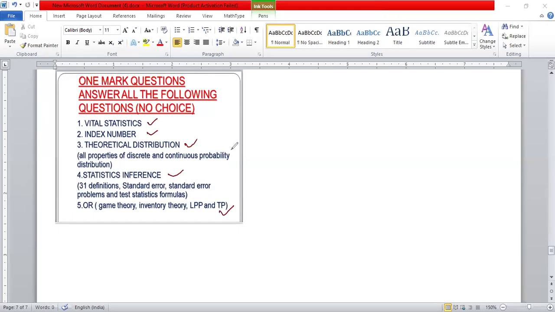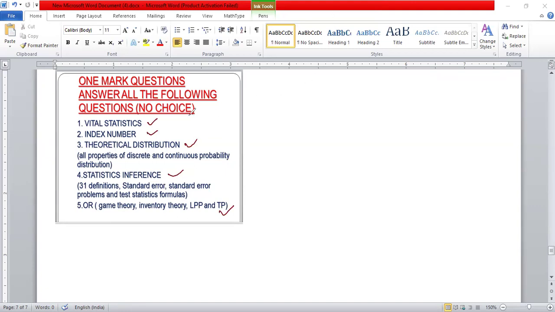But this pattern is not final. So lots of changes happen. Instead of index number, time series also they can ask, and even in model 1 papers or model 2 also. So there is not the same pattern, but randomly we are choosing it. So very important. Listen carefully today.